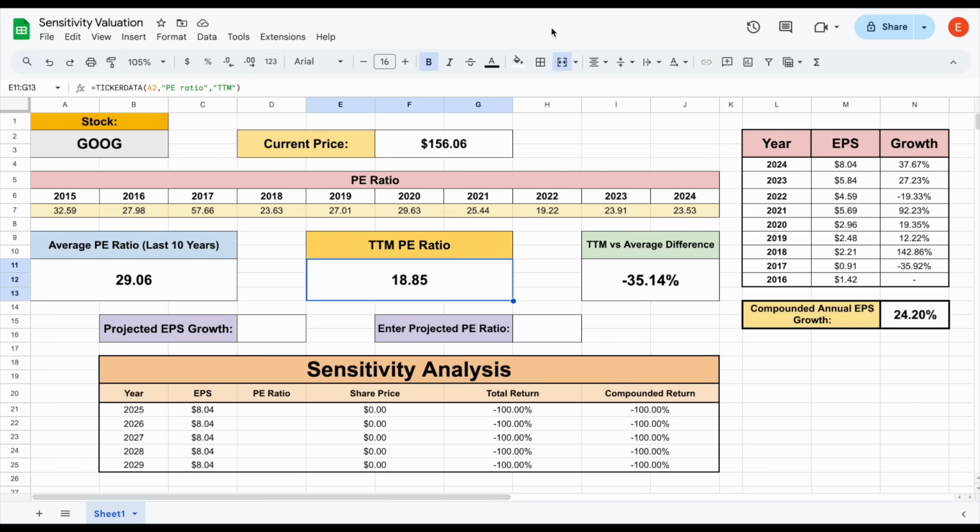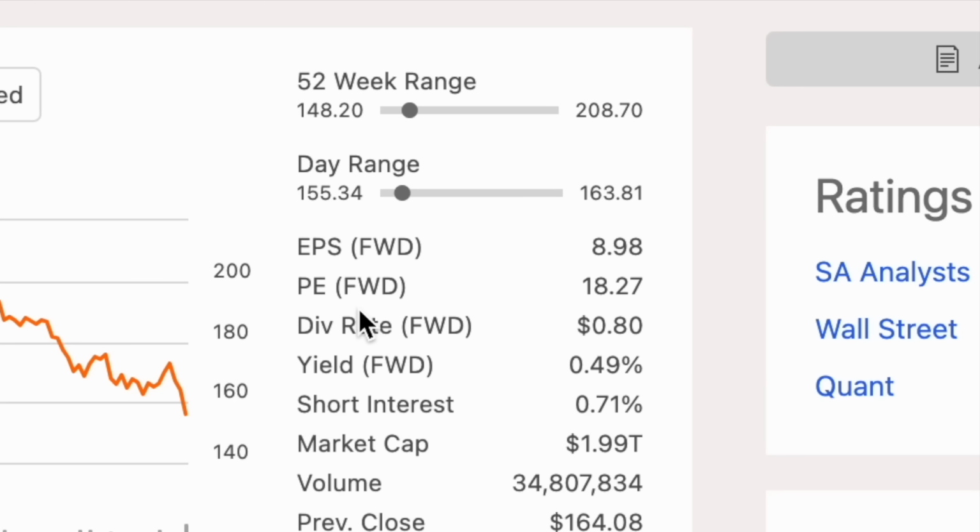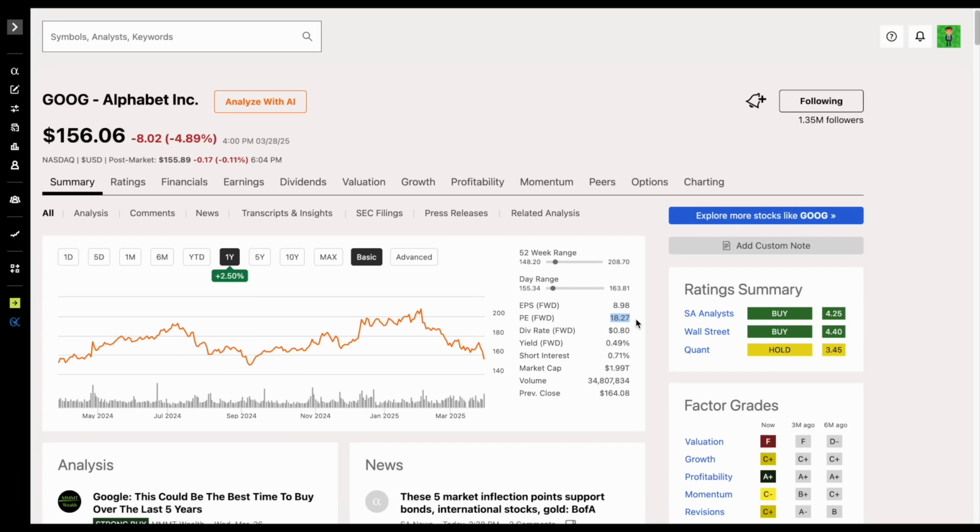So let's jump back over to Seeking Alpha for just a moment to make sure we understand. If we look at the PE ratio, this is the forward-looking PE ratio for Google, not the trailing 12 months. But for Google, it's sitting at 18.27. Again, what this means is investors are willing to pay $18.27 for each dollar of earnings on a per share basis when it comes to Google.